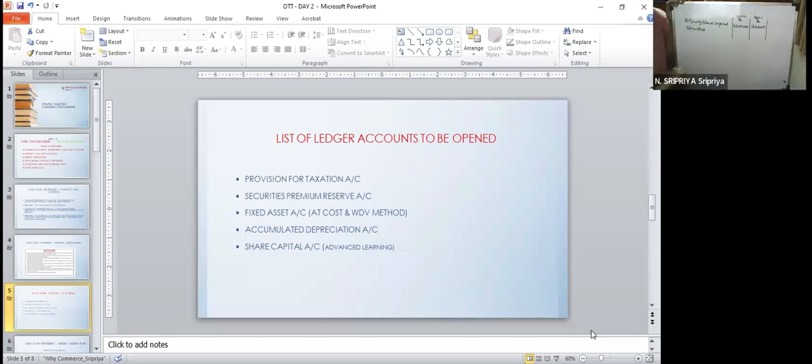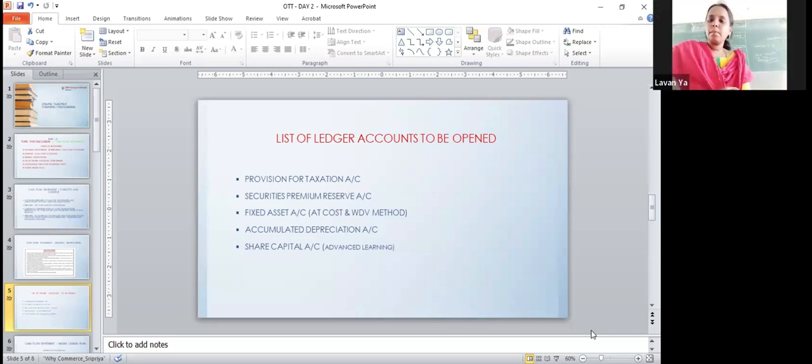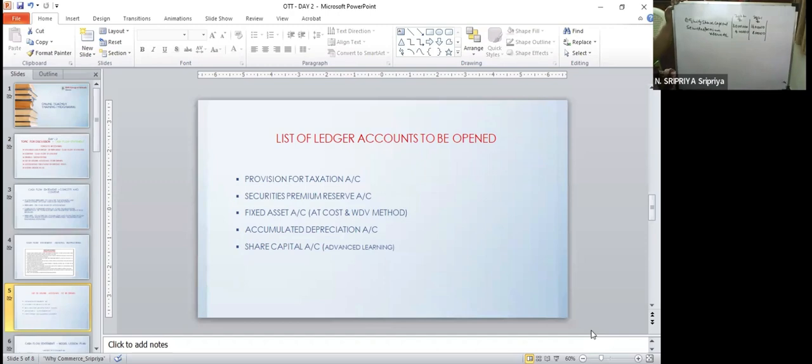These are all concept based questions. Securities premium reserve account: 8 lakhs, 4 lakhs.